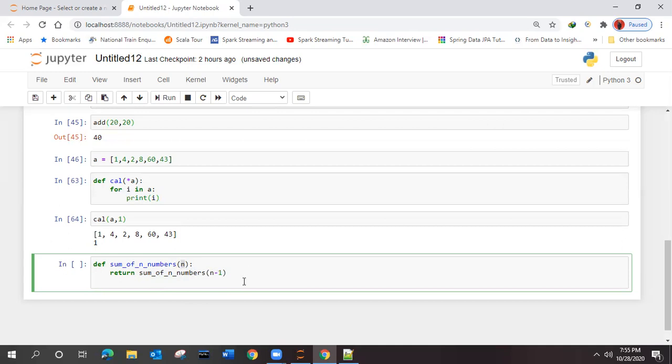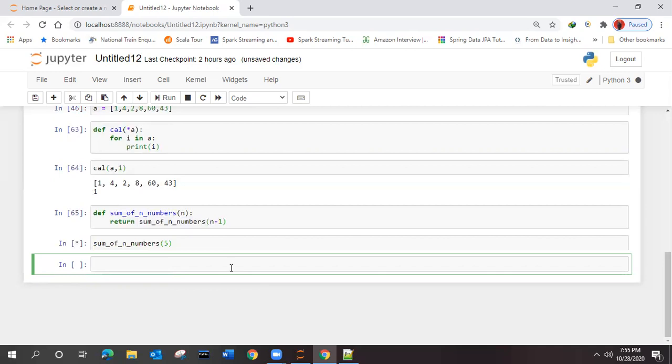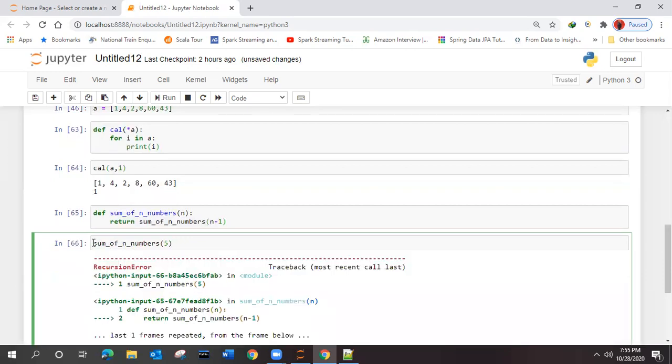I'll show you some more changes in this one. Suppose this is the function, and you are calling this function with the number value 5. We need to store it somewhere, or we can directly use the print statement. Don't worry about the errors, we'll solve this.